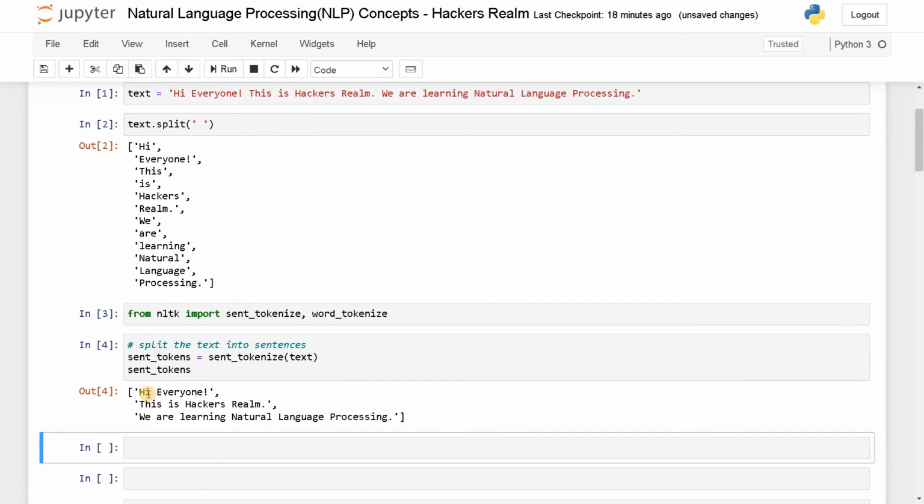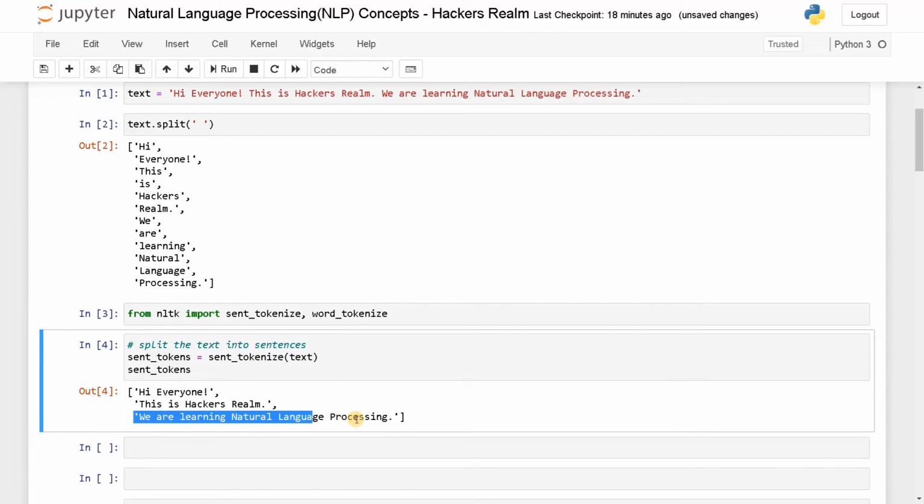Now you can see it just split the sentences correspondingly. Here you can clearly see, hi everyone, this is hackers realm, we are learning natural language processing. So it's clearly splitting the sentences without any discrepancy. This is how you can split a text, big article, or paragraphs into a list of sentences.